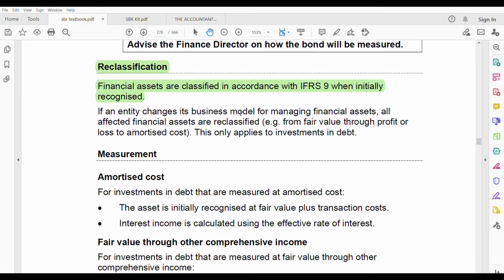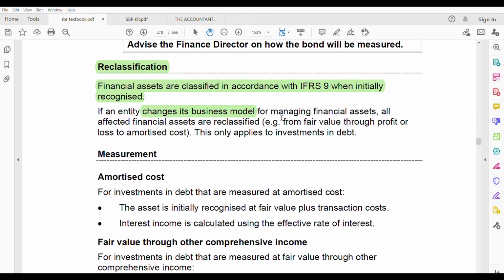So earlier they were using amortized cost, now they need to change it to fair value through other comprehensive income. You need to reclassify it because you are changing the business model. So if an entity changes its business model for managing financial assets, all affected financial assets are reclassified.